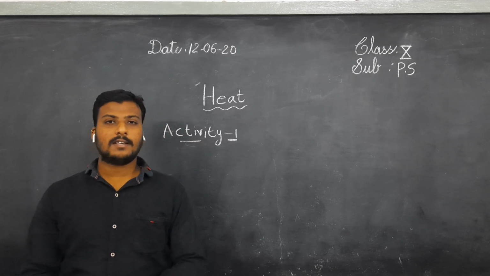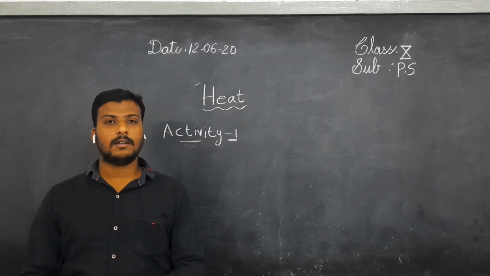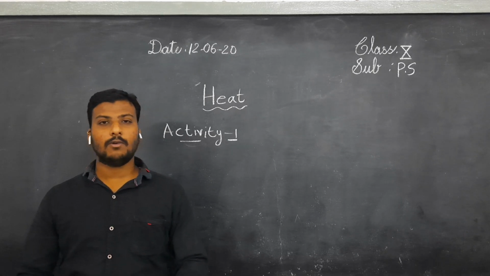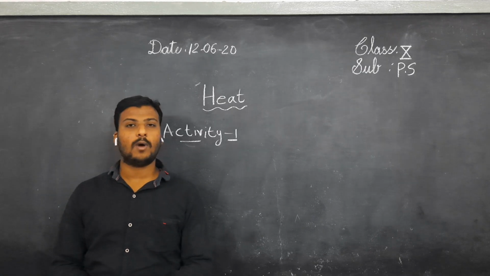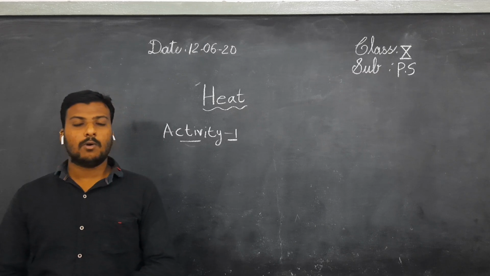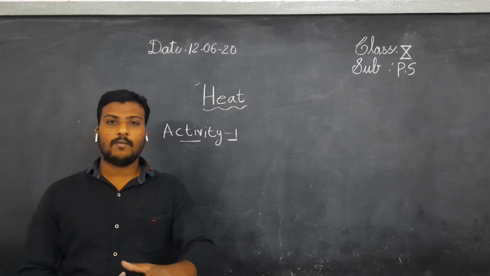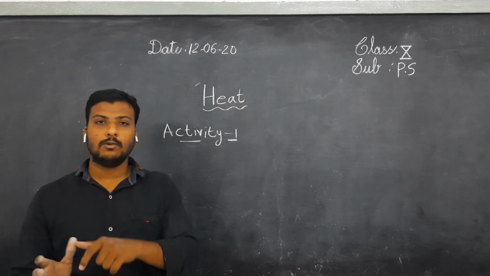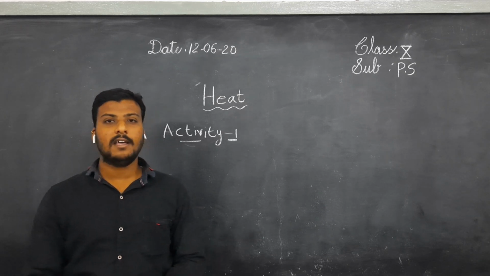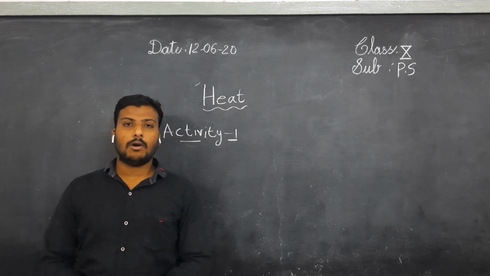Then you will ask: the two pieces which we kept in the refrigerator, they become cold, yes or no? Whatever we keep in the refrigerator becomes cold. Why do they become cold? Because they lose some heat energy. For every body there is an initial temperature. When we keep them in the refrigerator, they lose their initial temperature, nothing but heat, and they gain the cold temperature.